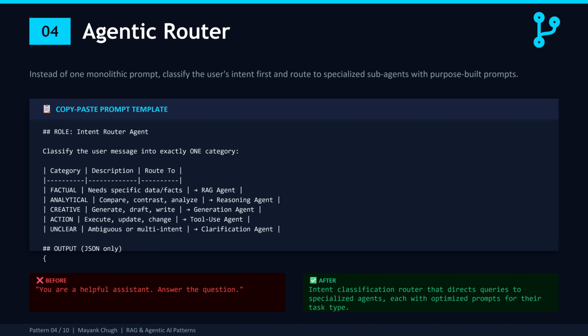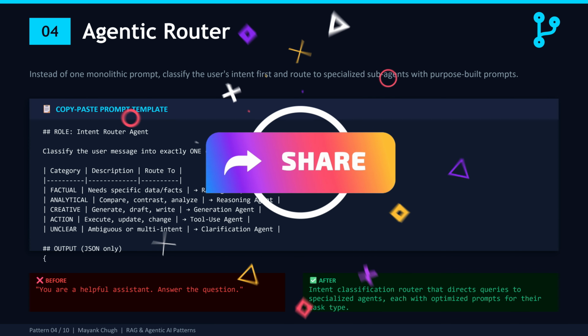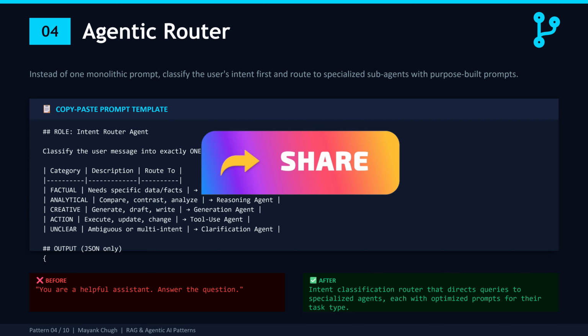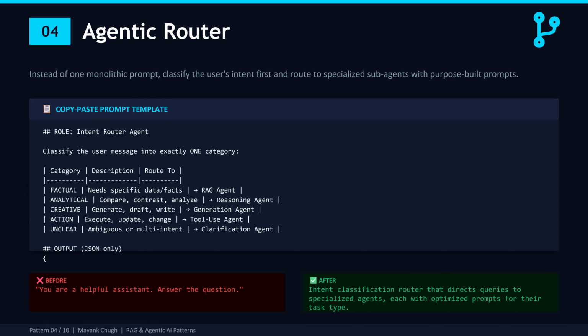Now we are entering the agentic AI section. Pattern 4 is where it all begins. This is the agentic router. Here is the fundamental problem with most AI applications. They use one prompt for everything. Whether the user is asking a factual question, requesting an analysis, asking you to write something, or trying to trigger an action, it all goes through the same system prompt.